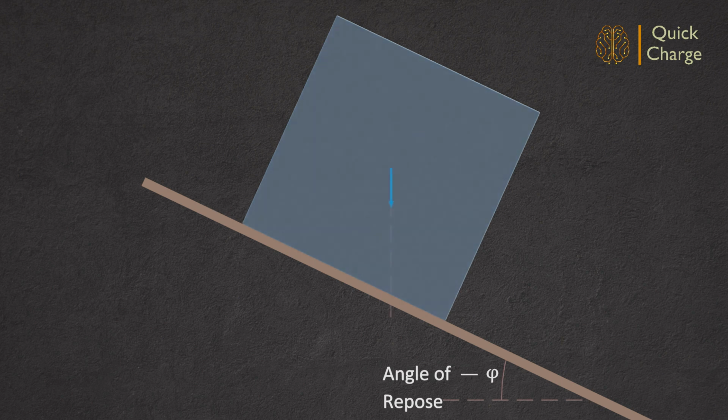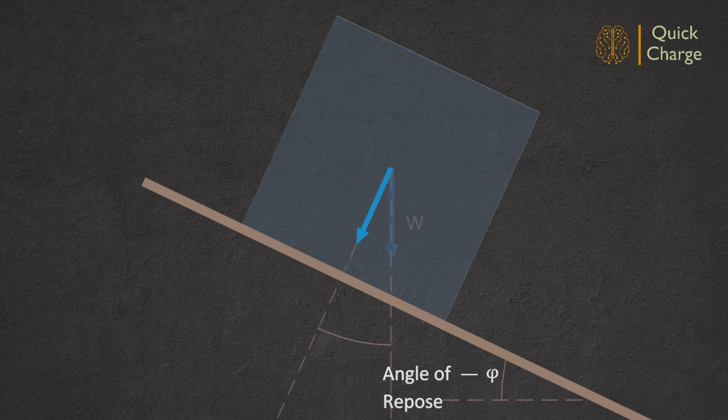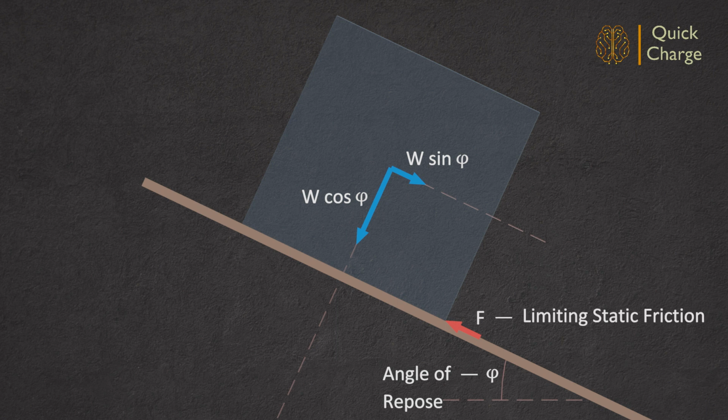The self-weight of the box will be acting vertically down. This can be resolved into components perpendicular and parallel to the inclined plane. The perpendicular component will be W cos phi and the parallel component will be W sin phi. At this limiting angle, the frictional resistance developed at the contact location will be the limiting static friction, and the same will match the parallel component W sin phi. Similarly, the normal reaction developed at the bottom will match the perpendicular component W cos phi.